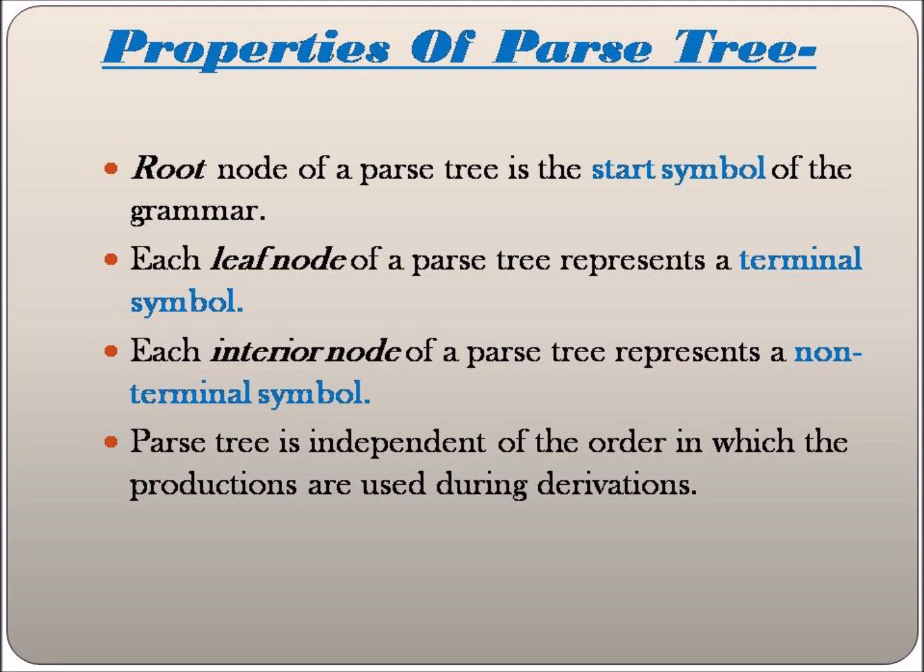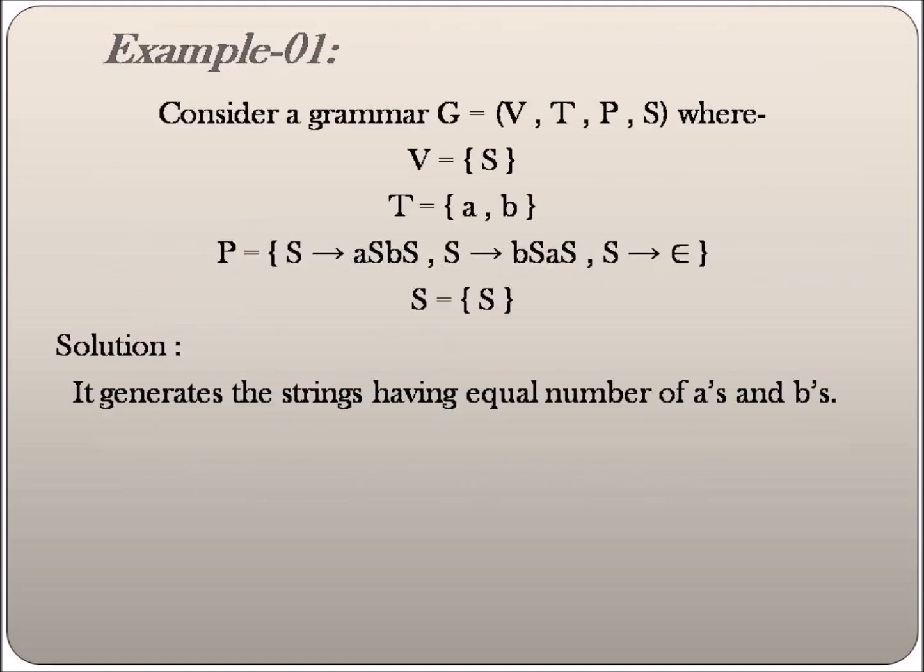If we try to recall those properties, we may conclude that the root node of a parse tree is the start symbol, the leaf nodes of a parse tree represent terminal symbols, and intermediate nodes represent non-terminal symbols. Further, we check an example.